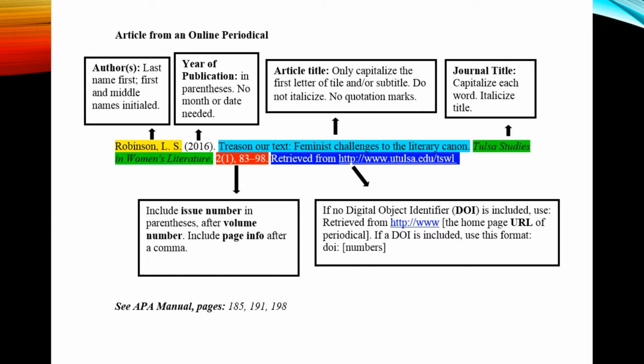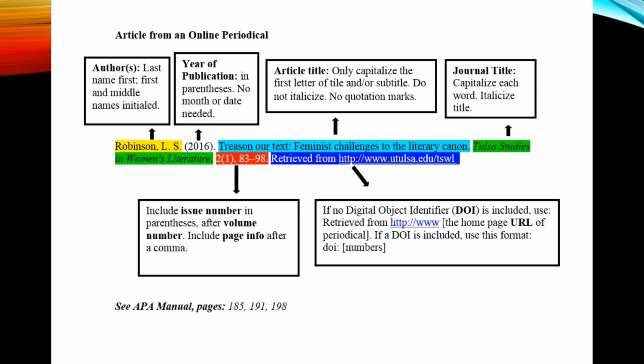To cite the author, you have to enter the last name followed by the first name. You only initial the names. You have to include the year of publication in parentheses. Don't include a month or a date, even if the document has that. For the title, you only capitalize the first letter of the actual title or the subtitle. Do not italicize. You don't have to add quotation marks. For the title of the actual journal, you capitalize each word and you do italicize the whole title.